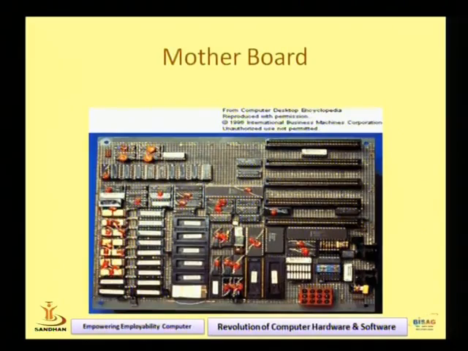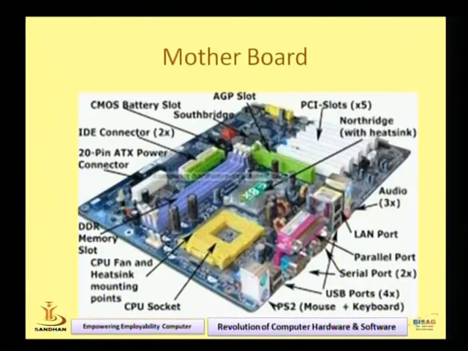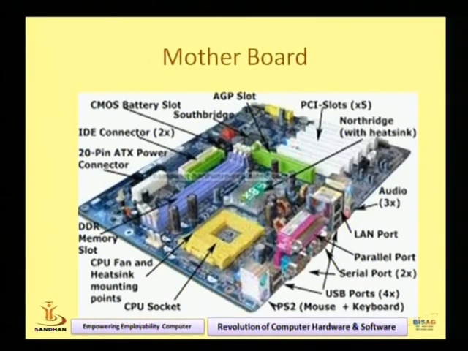Now, overall we have seen the history of hardware, the revolution of hardware. We started from the 1940s, the era of first computers, and the second generation, third generation, fourth generation, fifth generation. We also talked about artificial intelligence. I also gave one example of a robot. It is an example of artificial intelligence. The gaming, different games of artificial intelligence, fifth generation computers. So this is the history of computer hardware.